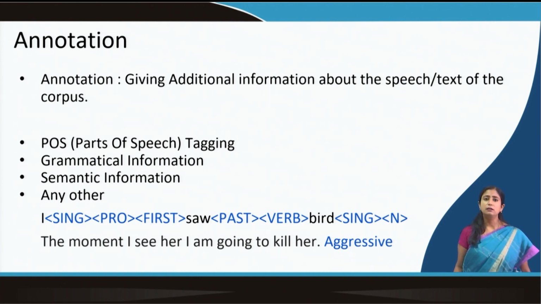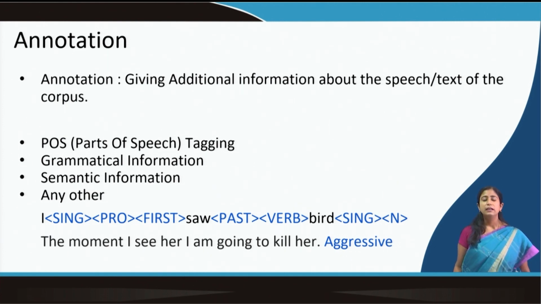Then we can add more information to that. We can add grammatical information, we can add semantic information. There can be various other information which can be added to the corpus based on the use. Depending on the annotation, the corpus can be used for various purposes and applications. In the next example, you can see, "The moment I see her, I am going to kill her." This is also annotated, but we do not see POS tagging here. Rather, what do we see?